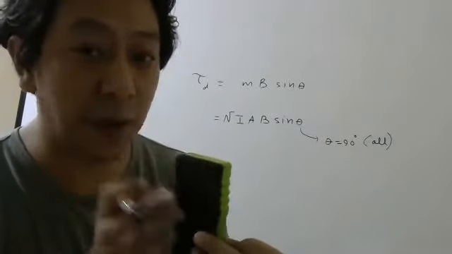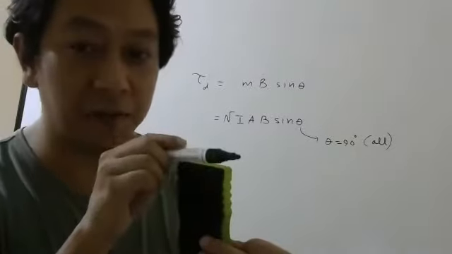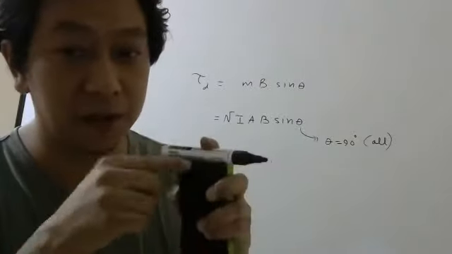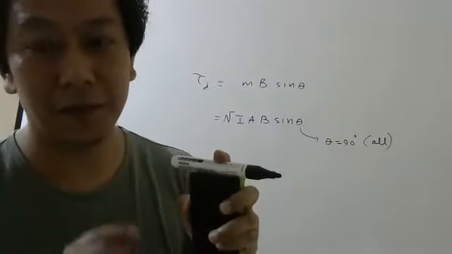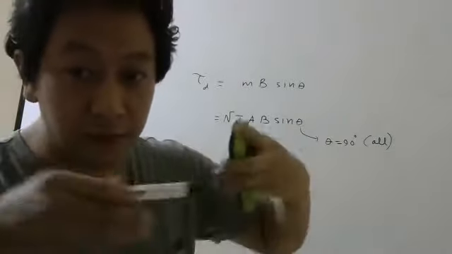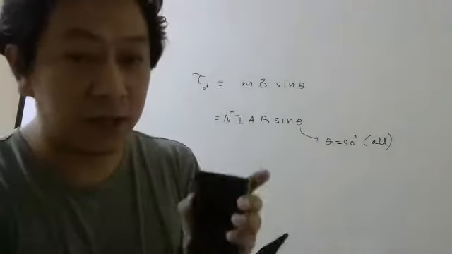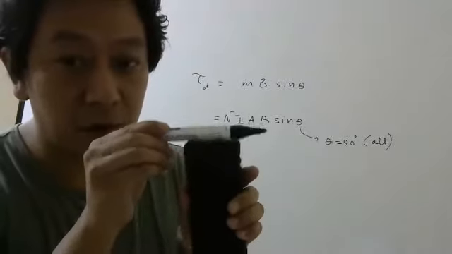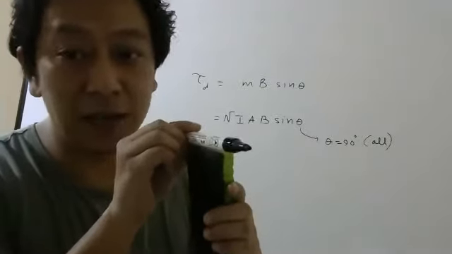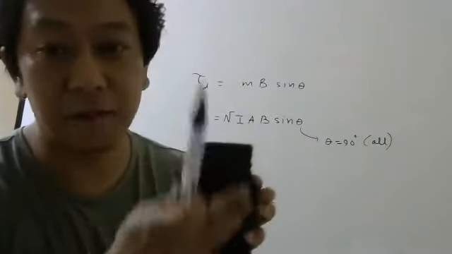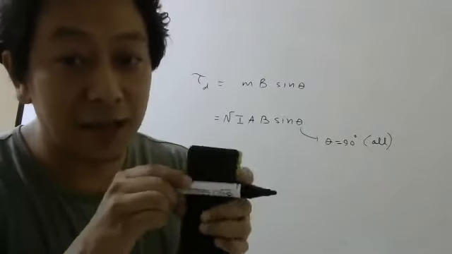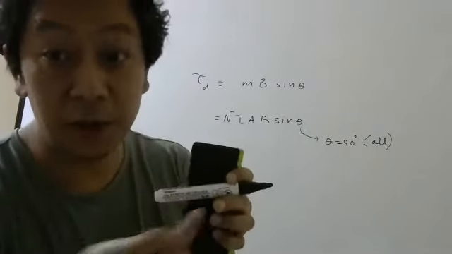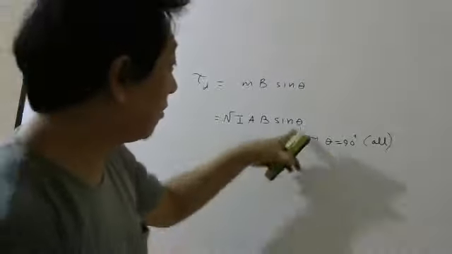If the external magnetic field is parallel to the plane, then the magnetic moment will be perpendicular to the magnetic field. So the magnetic field lines were parallel to this plane, and therefore theta will be 90.